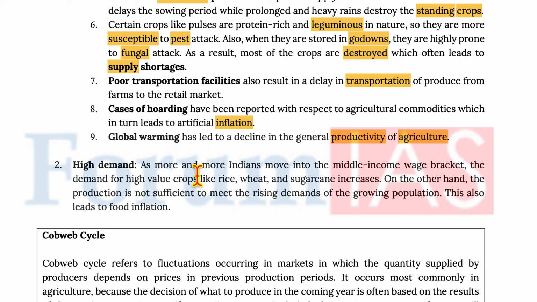Now, high demand. As more and more Indians move into the middle income wage bracket, the demand for high value crops like rice, wheat, sugarcane increases. On the other hand, the production is not sufficient to meet the rising demand of growing population. This also leads to food inflation.